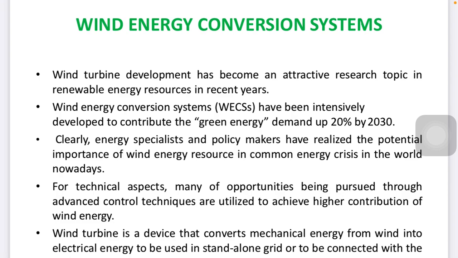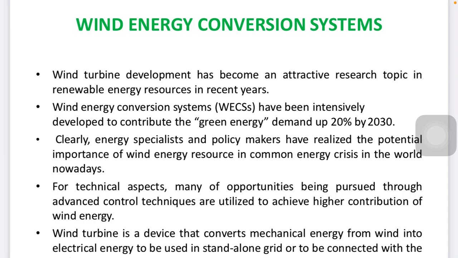So mostly now we are basing on renewable sources like wind, solar, and some others, right? Because we have limited conventional sources, that's why we are moving towards green energy.